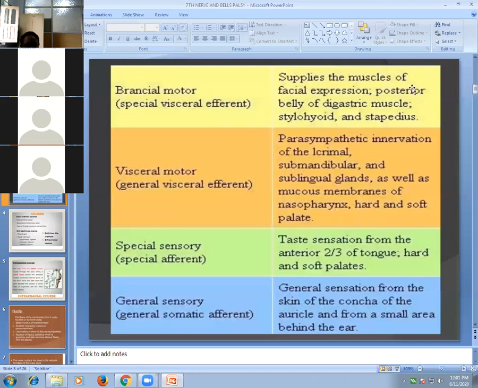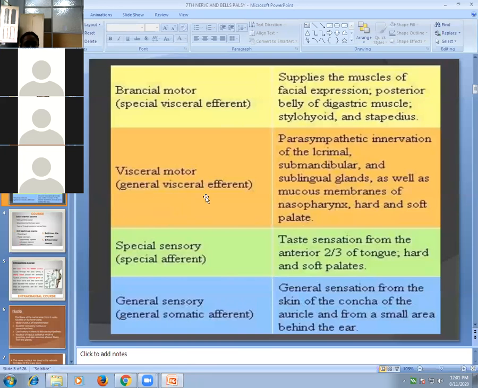Seventh nerve supply muscles of facial expression plus posterior belly of digastric, stylohyoid and stapedius. So this is the muscle supply of seventh nerve, and all these are the muscles from second branchial arch. That's why it is special visceral efferent. Special visceral motor are also called branchial motor. So it supply muscles of facial expression, posterior belly of digastric and stylohyoid and stapedius muscles.